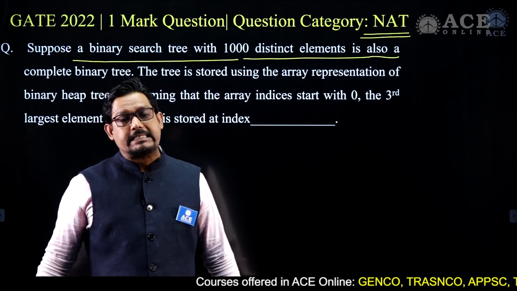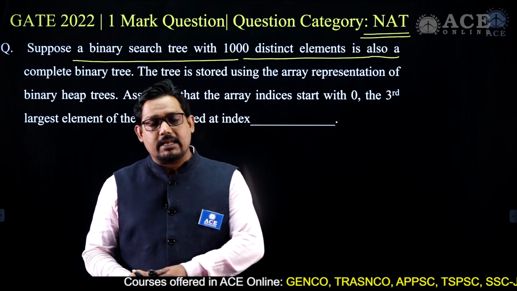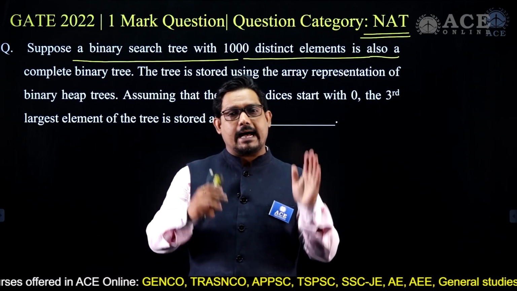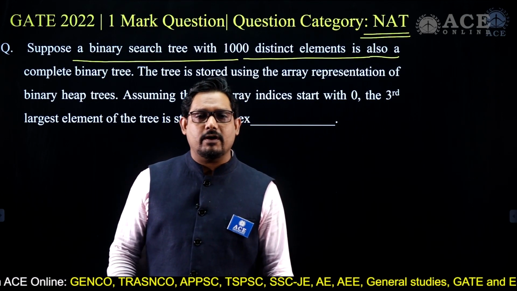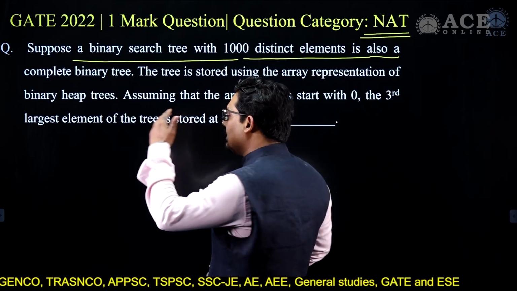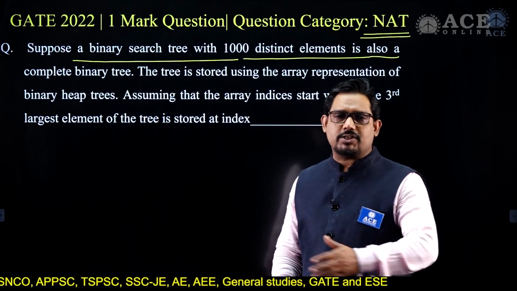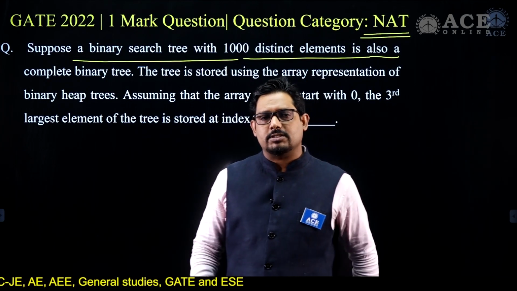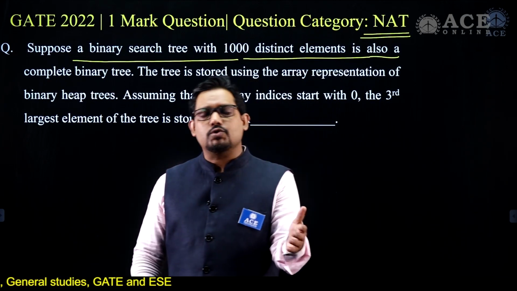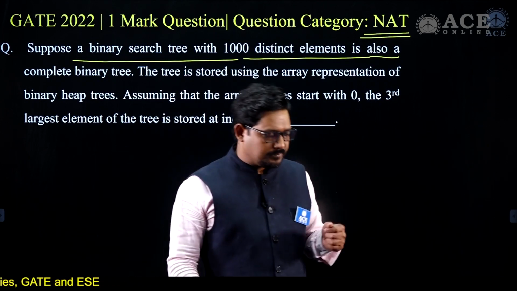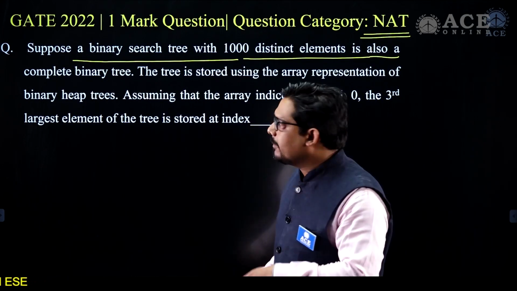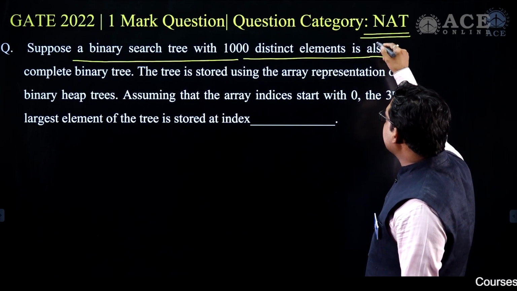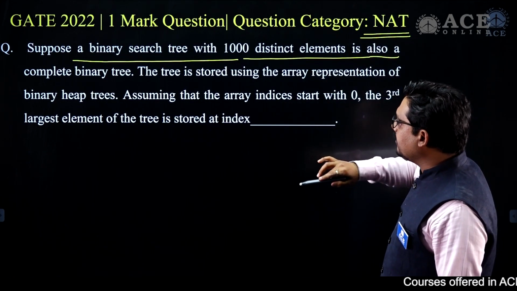What is a CBT? A CBT is a tree where all the levels are full except the last, and in the last level the elements are filled from left to right, with no place empty. CBT is a very common concept that we use in the case of a heap. So suppose the binary search tree with 1000 distinct elements is also a complete binary tree.